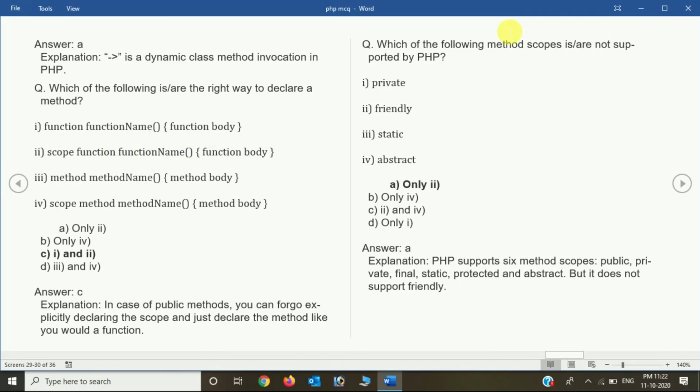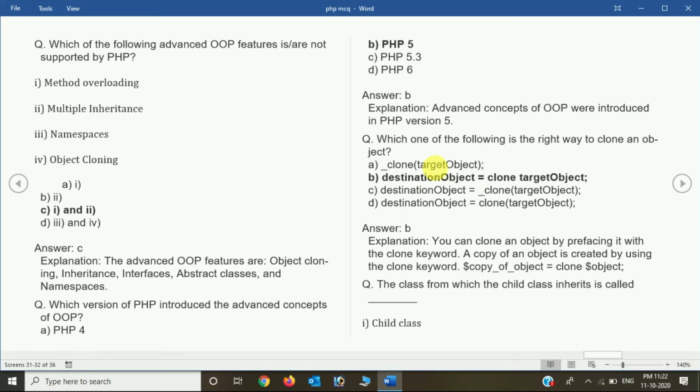Now which of the following method scopes is not supported by PHP: private, friendly, static, or abstract? The right one is option A, that is only friendly, because PHP supports method scopes like public, private, final, static, protected and abstract, but not friendly. Now which of the following advanced OOP features are not supported by PHP? Method overloading, multiple inheritance, namespace, object cloning. The right one is option C, that is 1 and 2: method overloading and multiple inheritance are not supported by PHP.